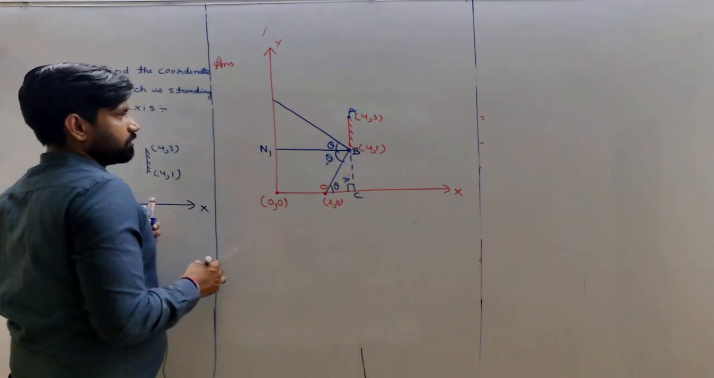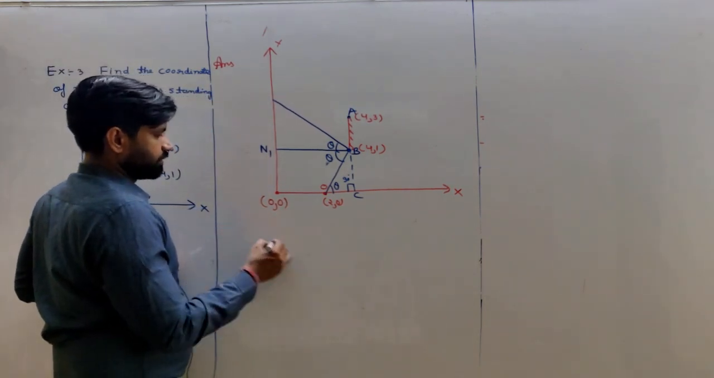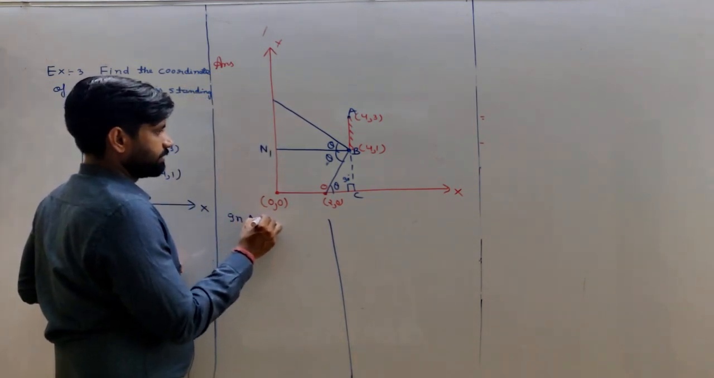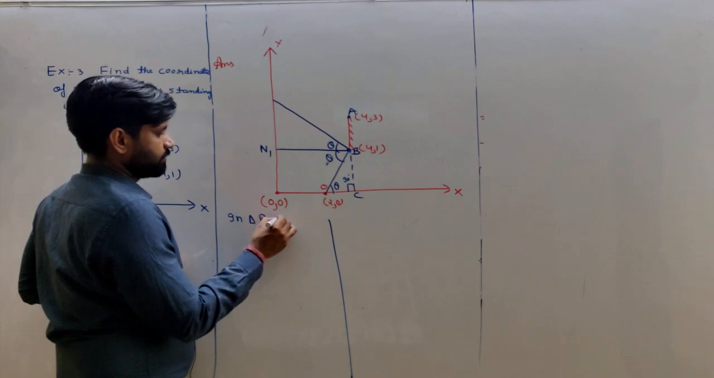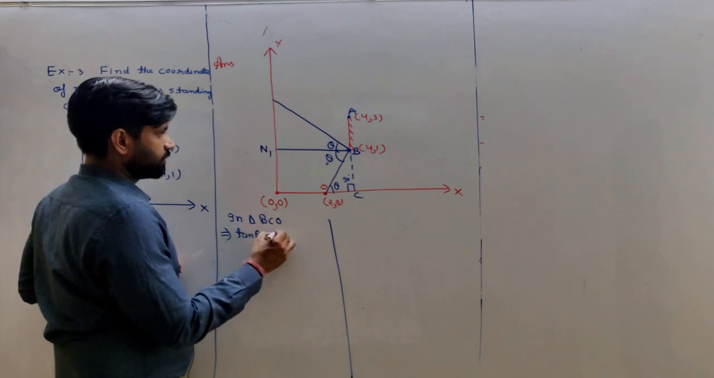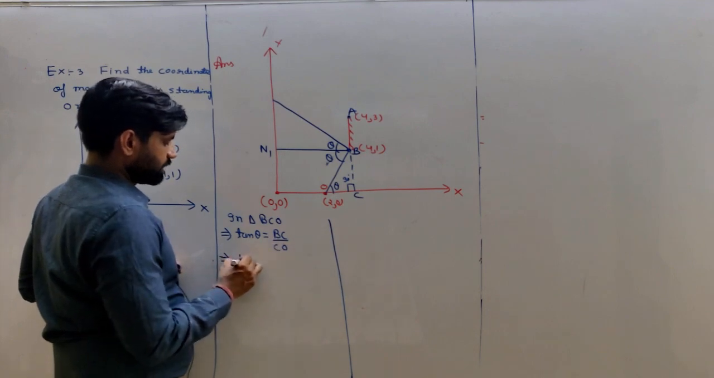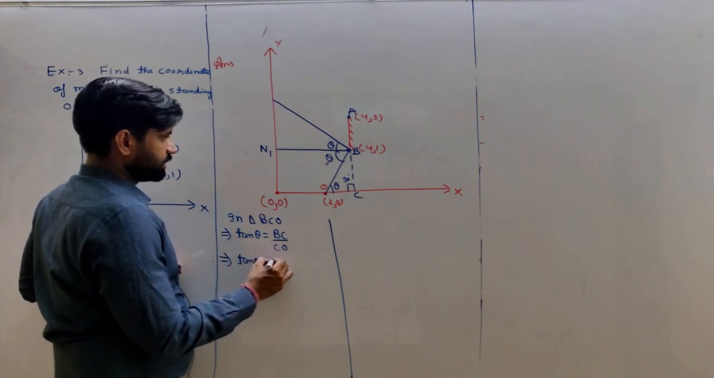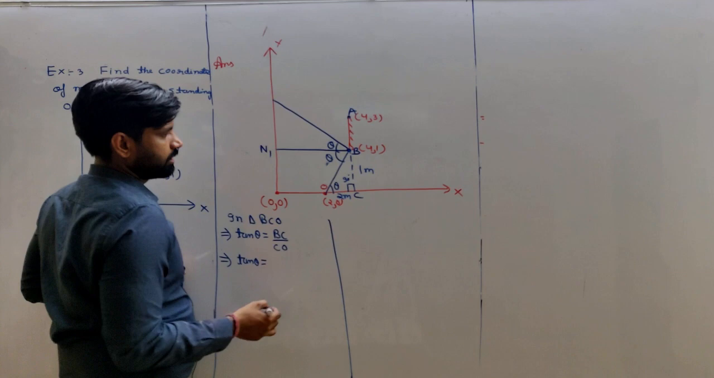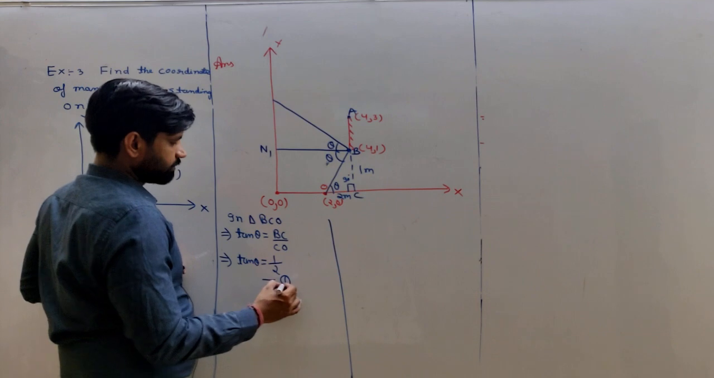This point is known as C. So, as in the previous question, take right angle triangle BCO. In right angle triangle BCO, tan theta is equal to BC upon CO. BC is 1 meter and CO is 2 meter. Clear? So tan theta is equal to 1 upon 2. This is equation number 1.